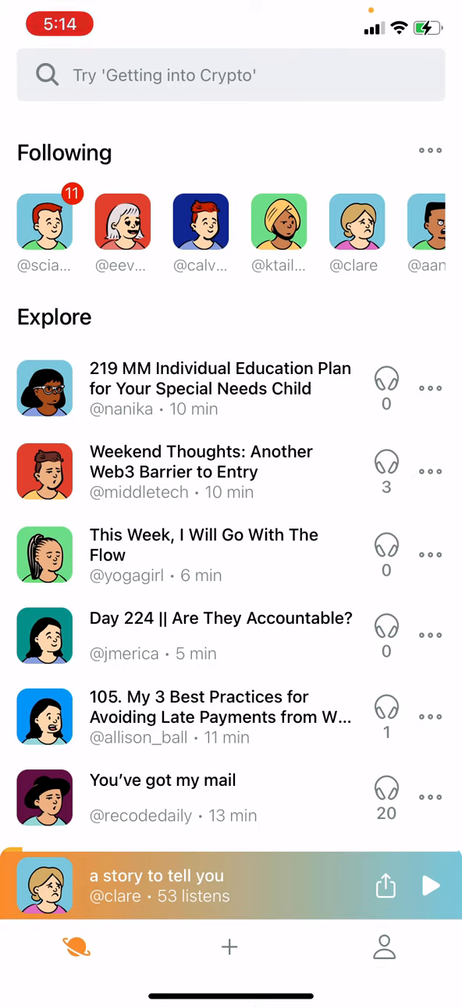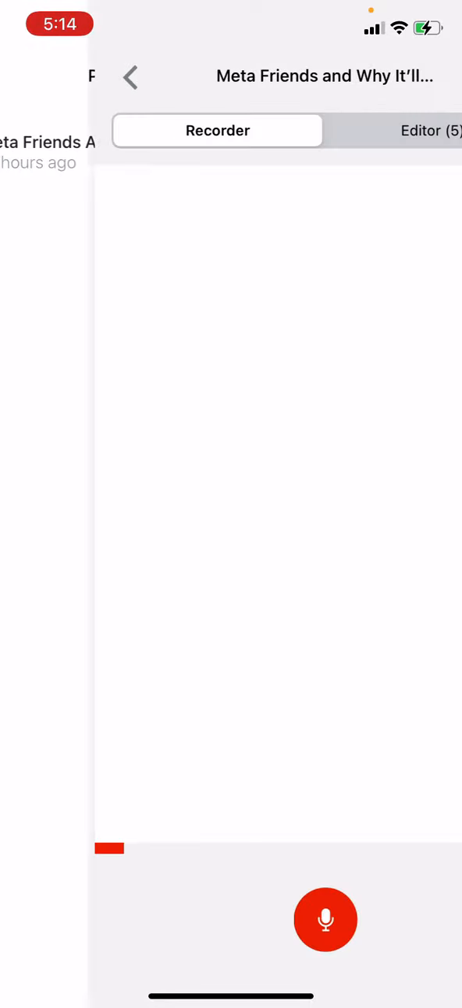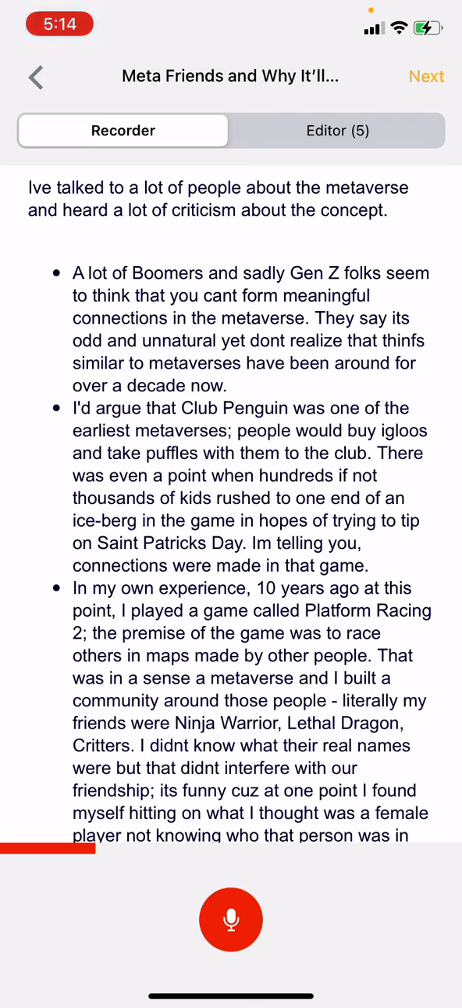Now, for everyday creators on the other side, you'd want to press this plus button in the bottom, and that takes you to a projects page. So here you can see that actually 18 hours ago, I made a project called Meta Friends and Why It'll Happen. So we can press in that project to see kind of what's in it.